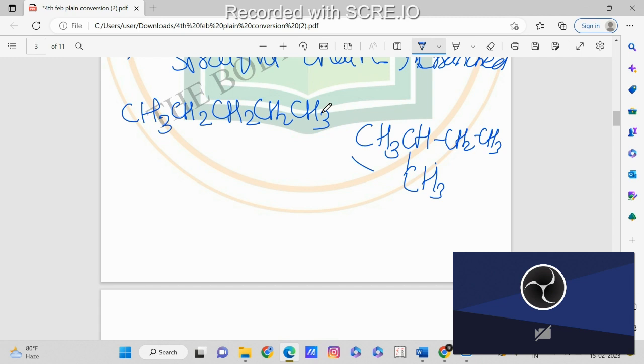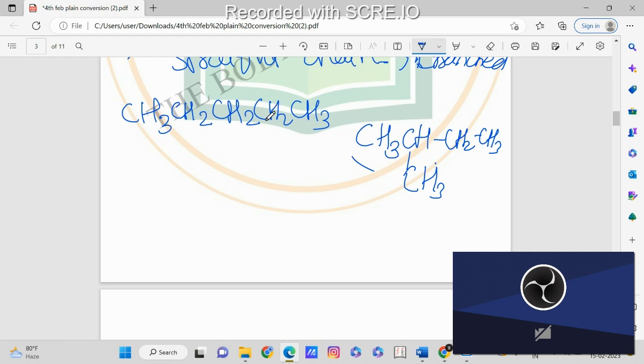So to break compounds which are held together by stronger forces, we need to apply more energy or more heat. Okay, so in this first case we are having the carbons in a straight chain.